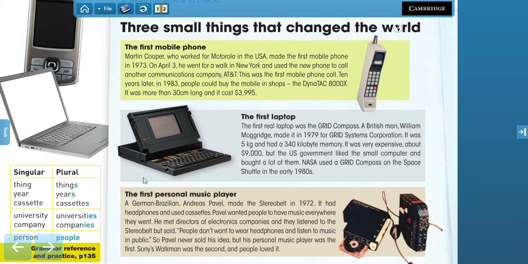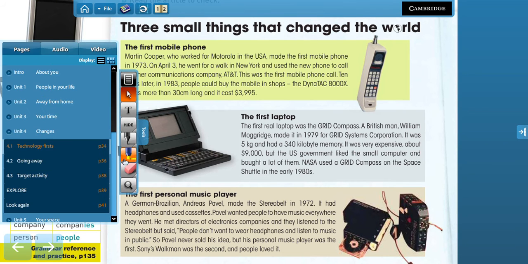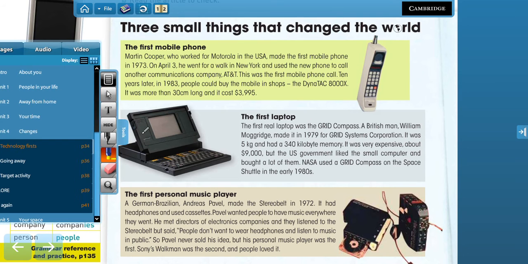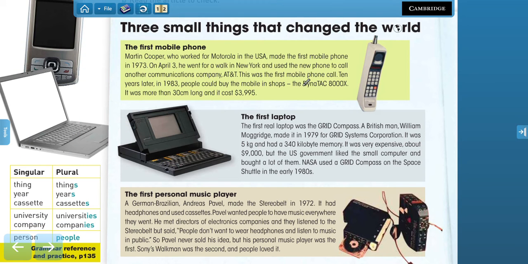Are you ready? So let's see. We have the first mobile phone. The name was the Dyna-TAC 8000X, right? The inventor is Martin Cooper, right? That's the inventor. The year that he invented it was 1973. The price, $3,995, and the company in this case was Ford Motorola.